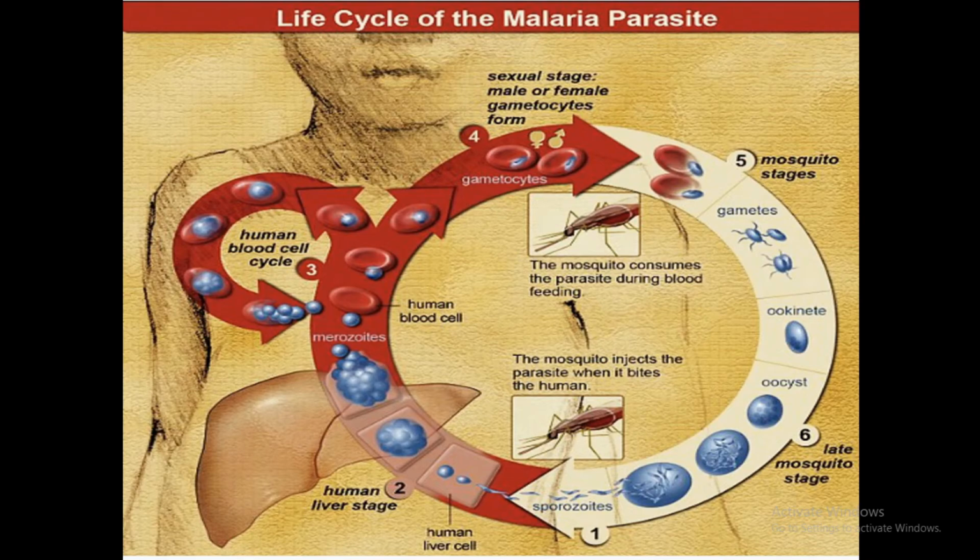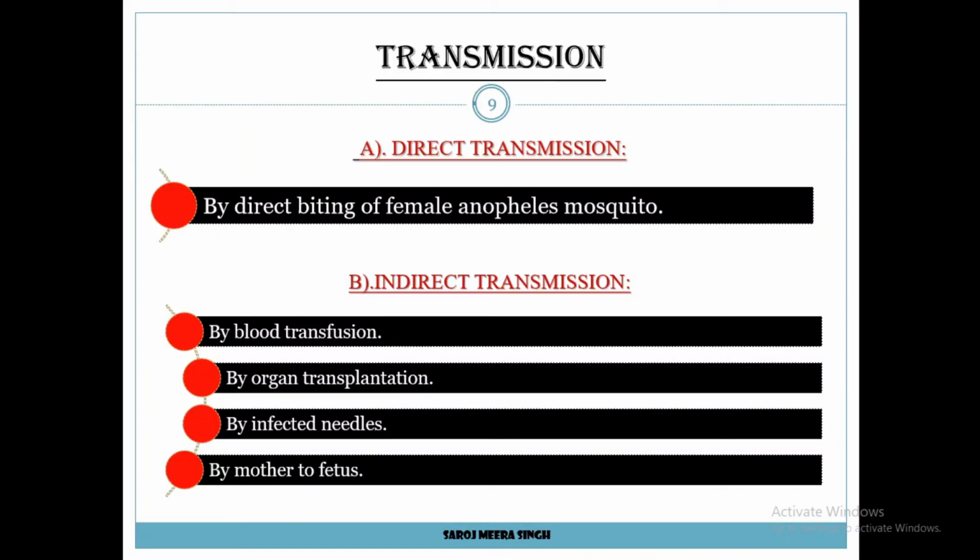And now come to the next slide, transmission of malaria. Malaria disease is transmitted in two ways. The first one is direct transmission and the other one is indirect transmission. In direct transmission, plasmodiums are transmitted by direct biting of a female Anopheles mosquito. And in indirect transmission, plasmodiums are transmitted in the following ways, such as by blood transfusion, by organ transplantation, by infected needles, and by mother to fetus.